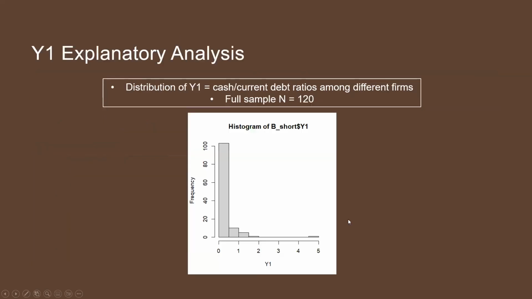So moving on to the exploratory analysis of the Y1 variable, which is cash over current debt. This histogram shows the frequency distribution of Y1 using the full sample. And we can see that most cash over current debt ratios lie below 1, meaning that the size of cash most firms are holding is actually less than the size of their current debt, although there is an outlier firm with cash over current debt close to 5.